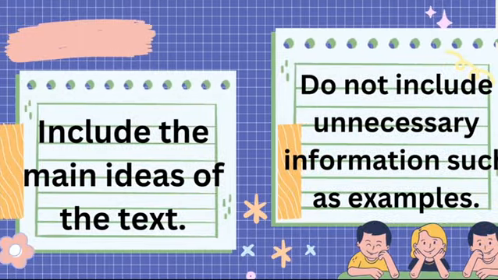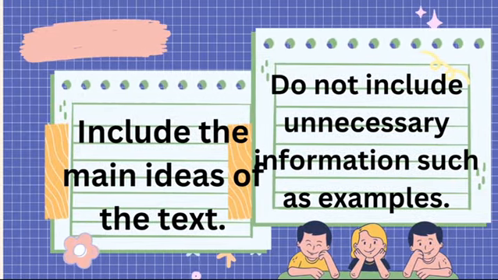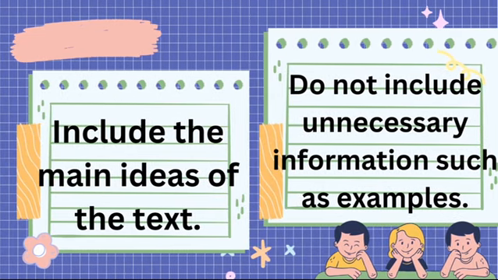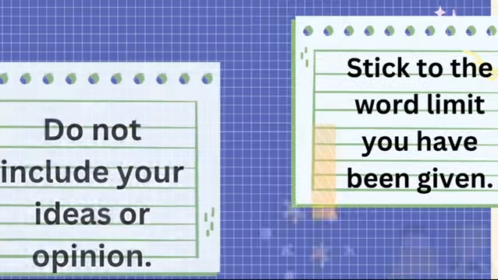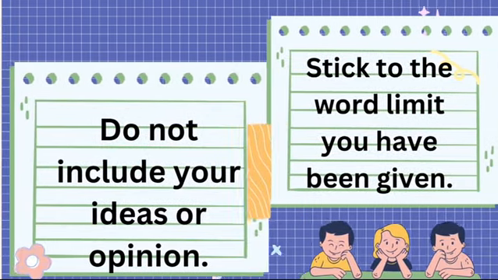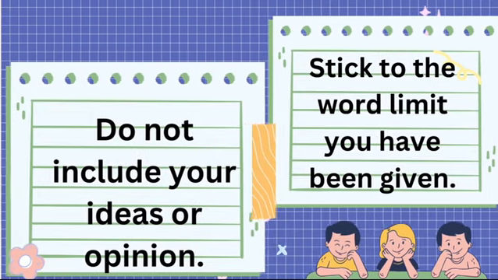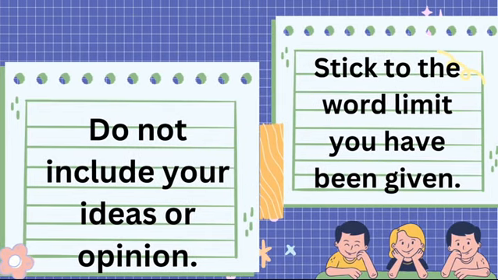Number one, include the main ideas of the text or passage. Number two, do not include unnecessary information such as examples or specific details. Remember, you are to stick to only the main ideas of the text or passage you have been given to summarize. Number three, do not include your ideas or opinion of the text.